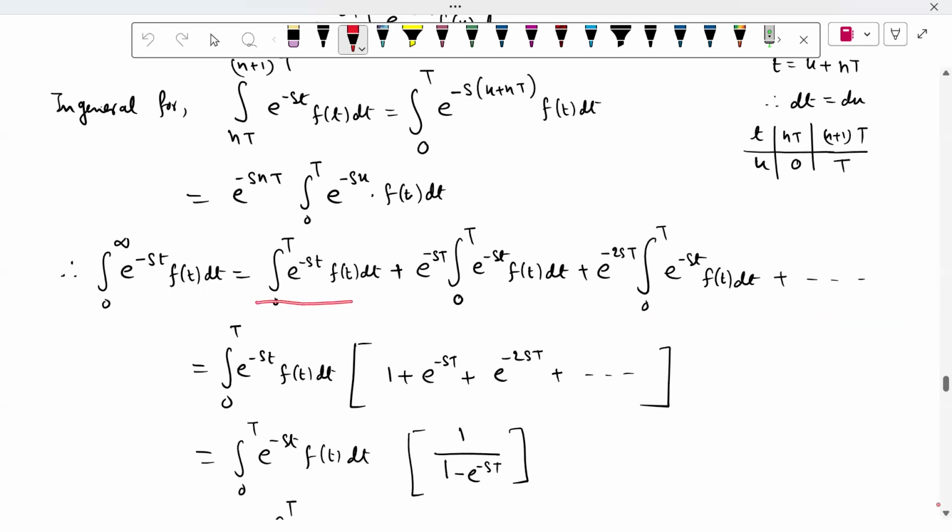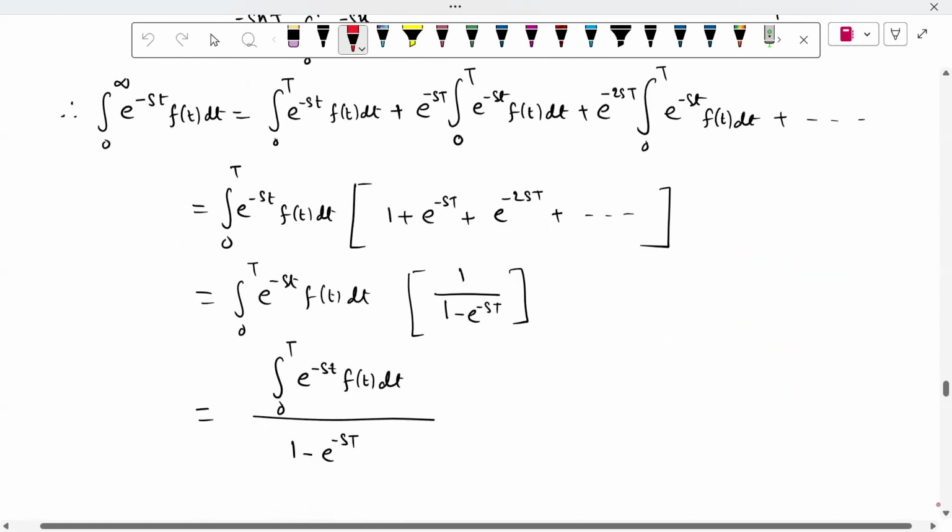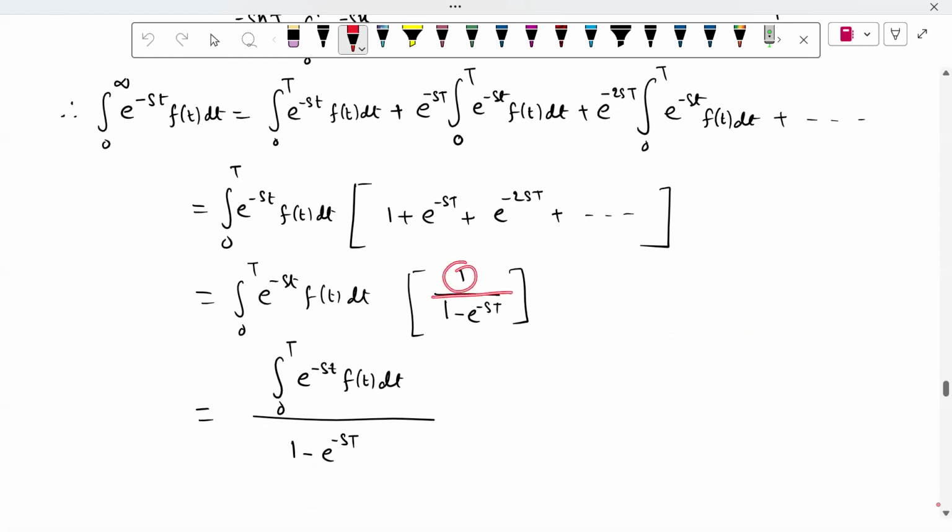Now, this value is common everywhere, so it comes out, and we can write 1 plus e to the minus sT plus e to the minus 2sT, and so on. So this is an infinite GP series. You use the formula for the GP series, and this becomes 1 divided by 1 minus e to the power minus sT, and then we evaluate this. So this is the formula for the Laplace transform of periodic functions.